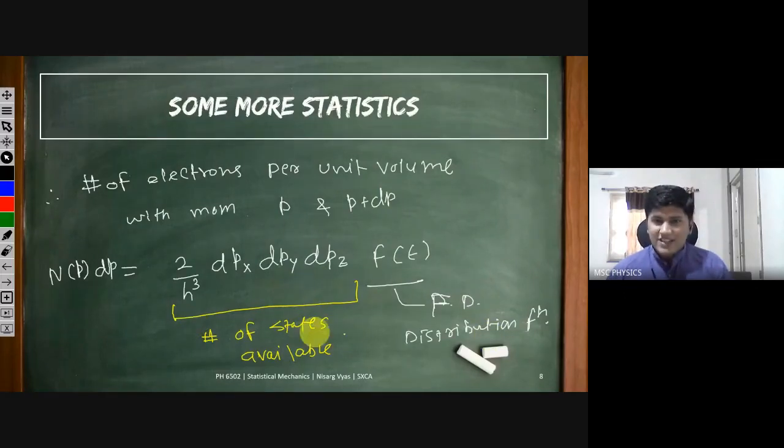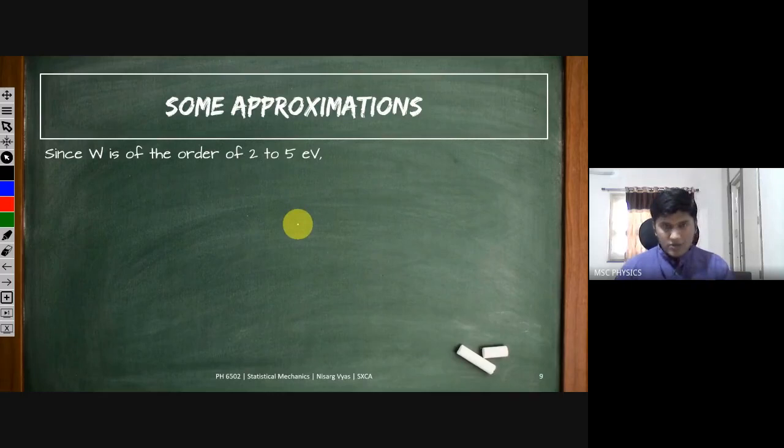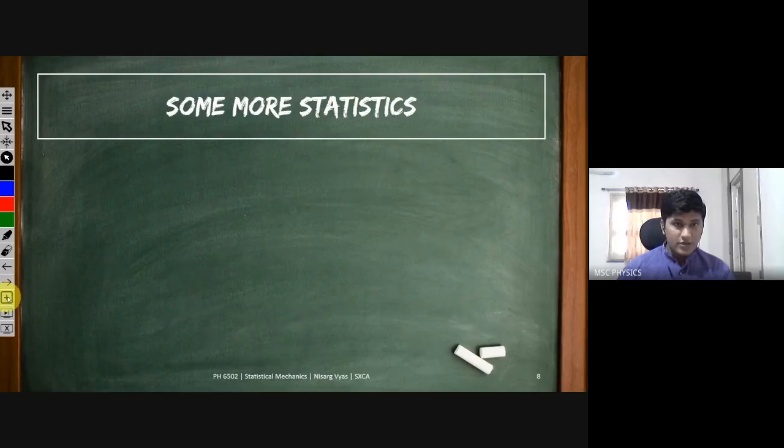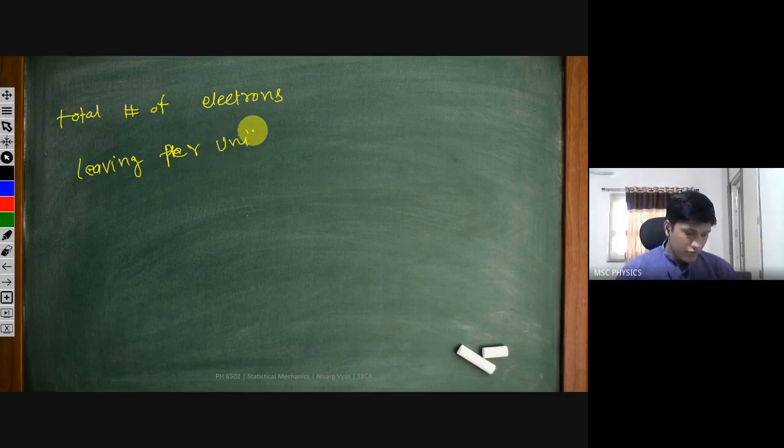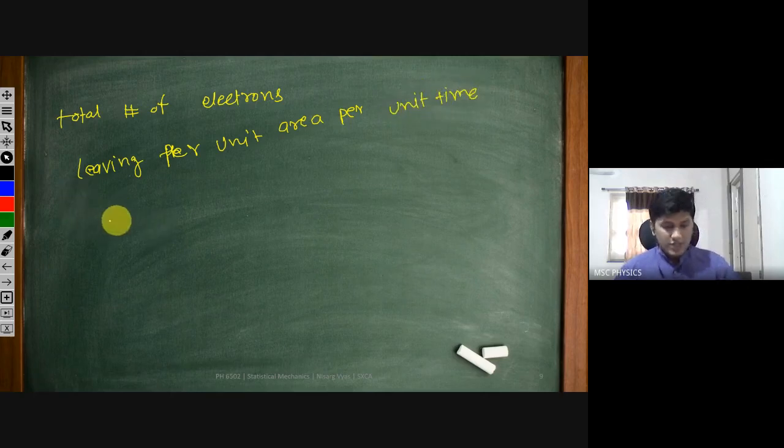So these are the number of states available, and the number of electrons per unit volume between these momenta is this much. And now we are going to do some approximations, but before that we are going to find the total number of electrons leaving per unit area per unit time. How many total electrons are leaving?